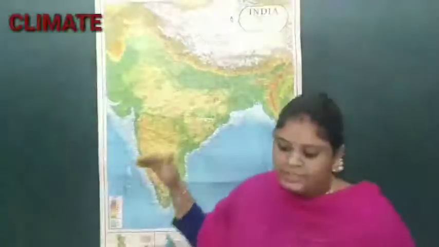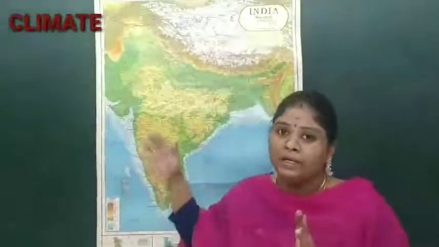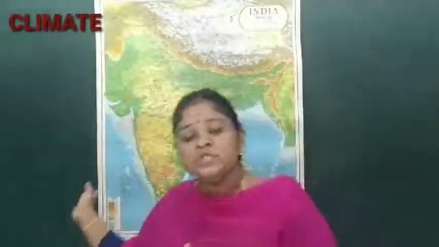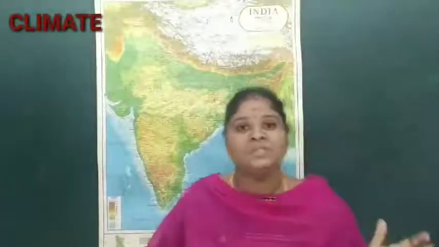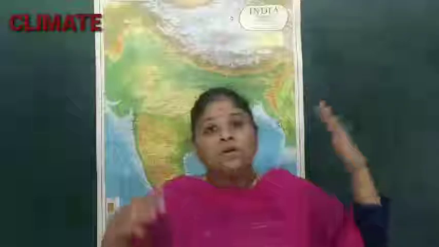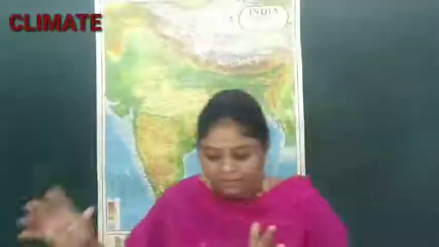So India lies in such a way that it has tropical and subtropical regions. Because of this also you can find climatic changes that happen in India because of the tropical and subtropical range that we have in India.